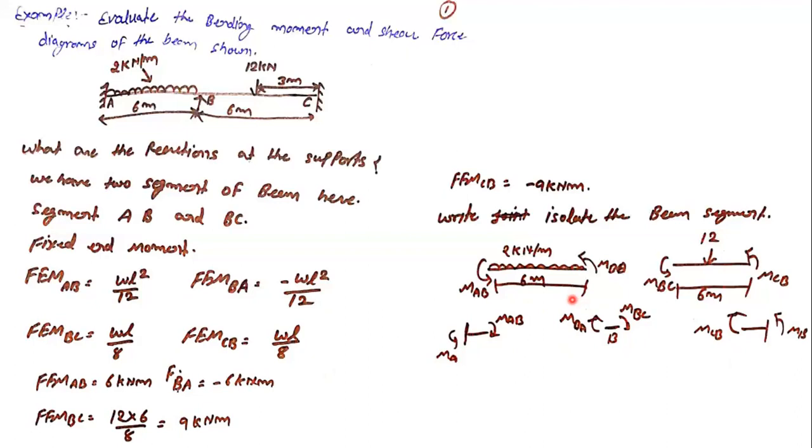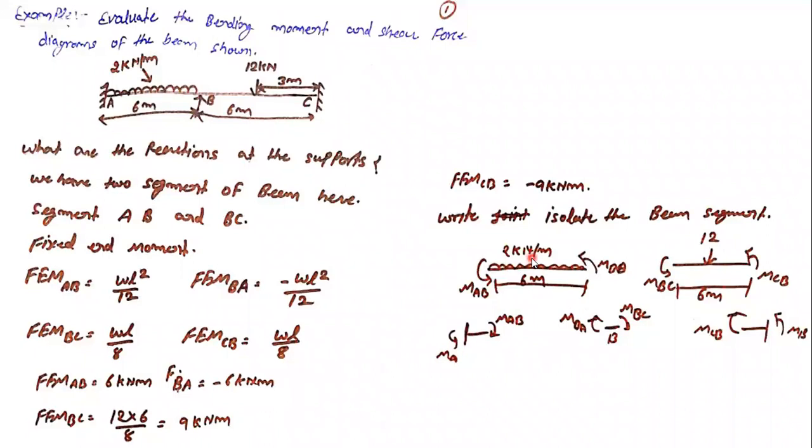You need to understand what isolation means. We are just cutting the section and putting the moments that are required over there. So these are the releases. Once you cut the section, these are the forces that are going to be released. There will be horizontal forces and shear also, but we are not going to consider shear and axial. We are only interested in the moment releases. That's why this moment is put. Otherwise, if you want to draw it, there will be shear as well as axial.